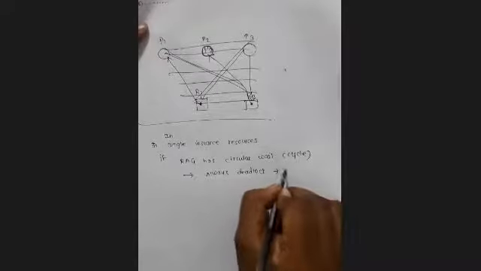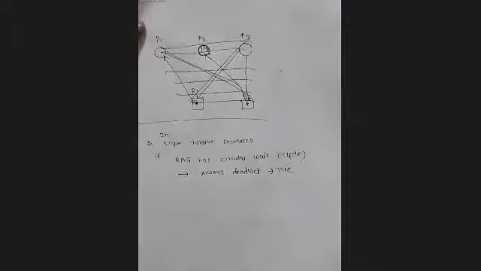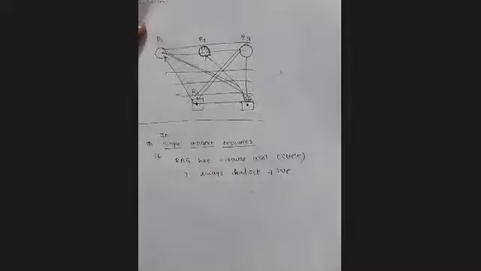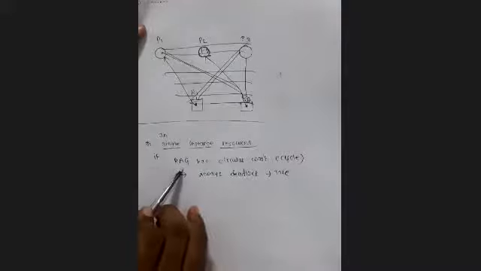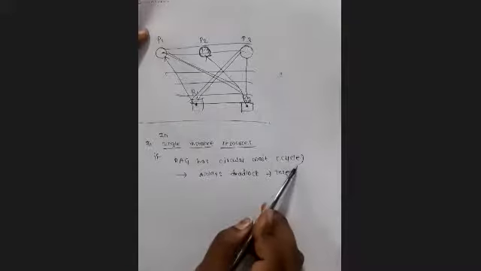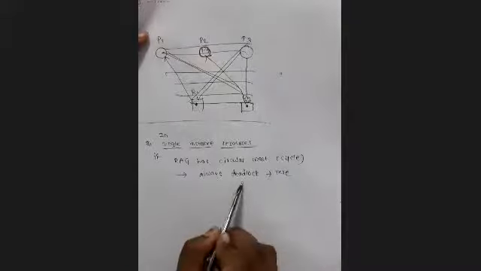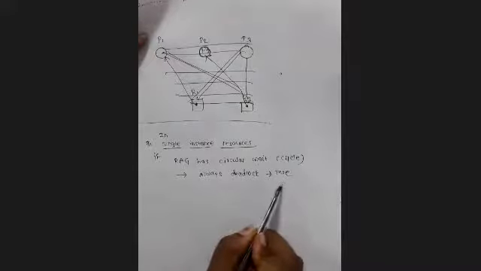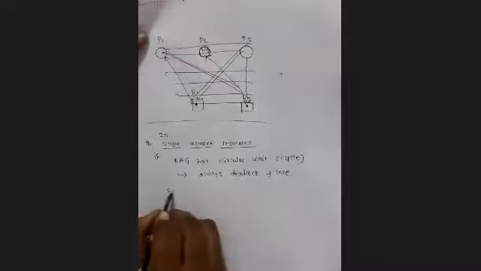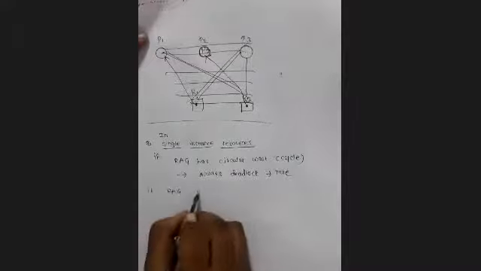This condition becomes true with respect to single instance resources. If in the RAG a circular wait is available, then there will always be a deadlock. That is true. And if the RAG does not contain a circular wait, then no deadlock.